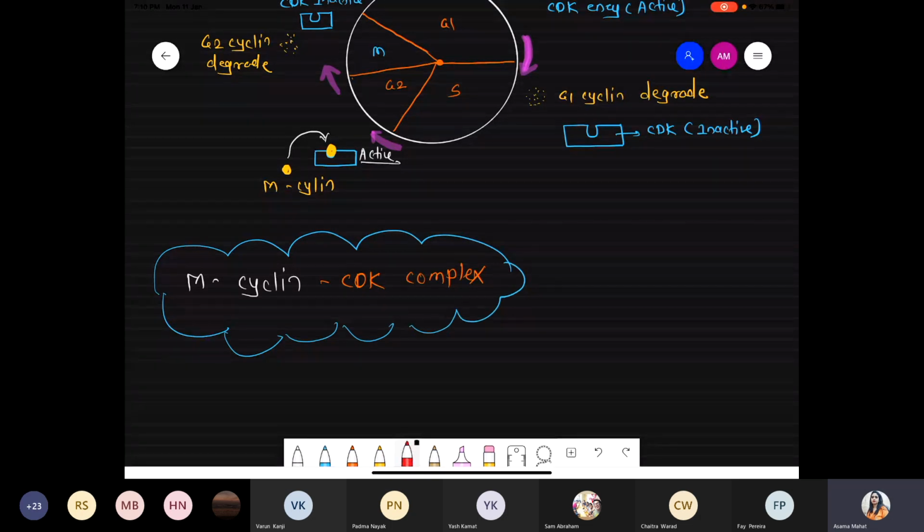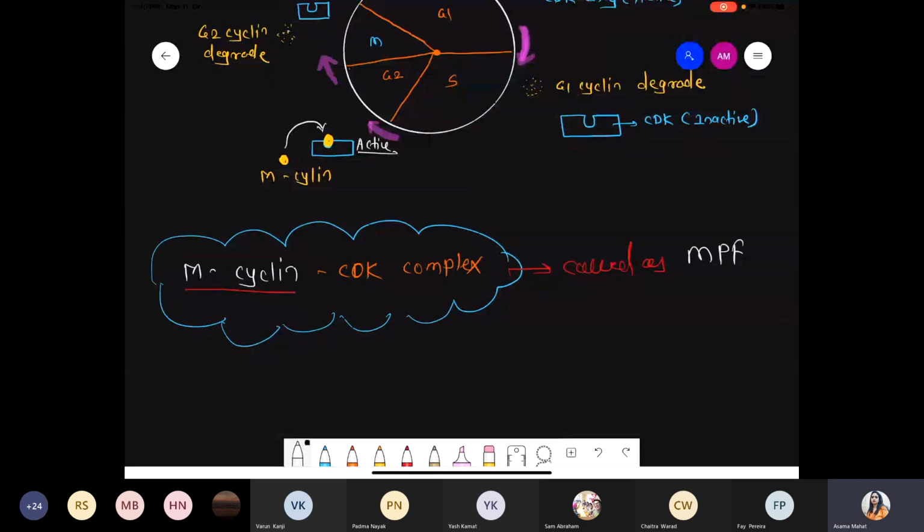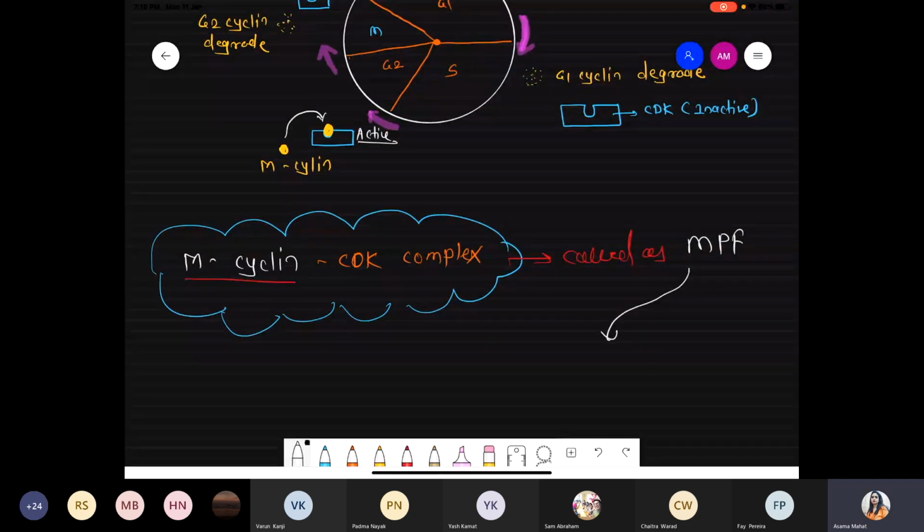So just remember, ये point कहाँ पे form है? It is formed during the G2 phase. So that M cyclin binds to CDK complex. Such a complex is simply called the MPF, and MPF stands for maturation promoting factor.